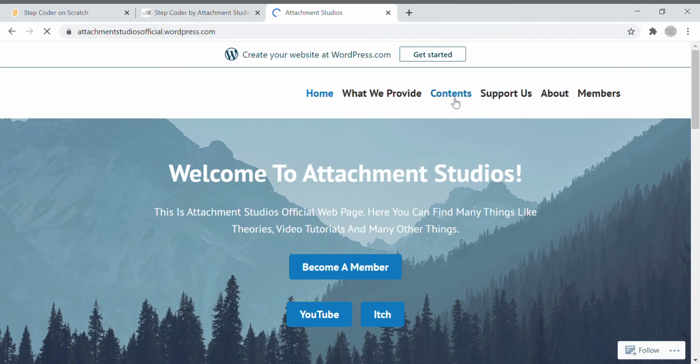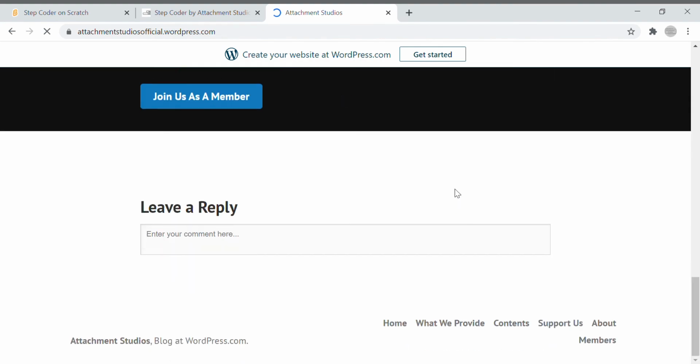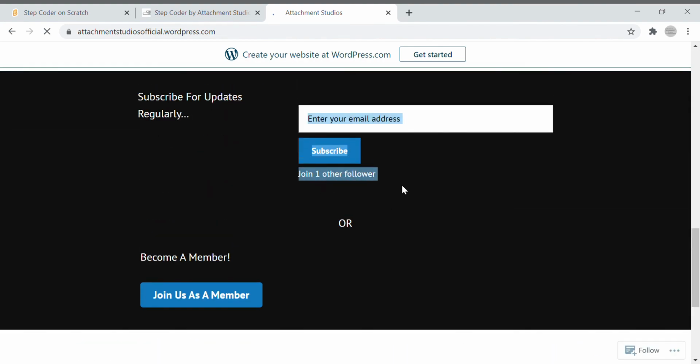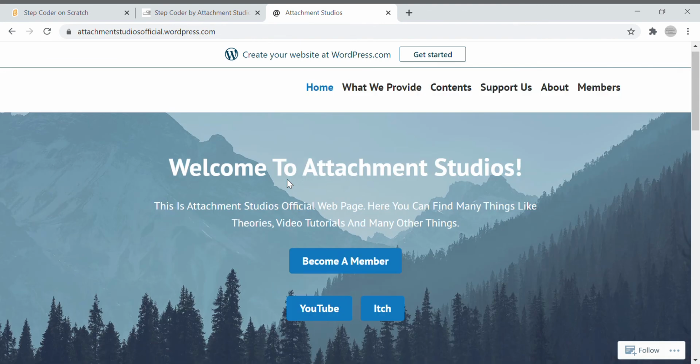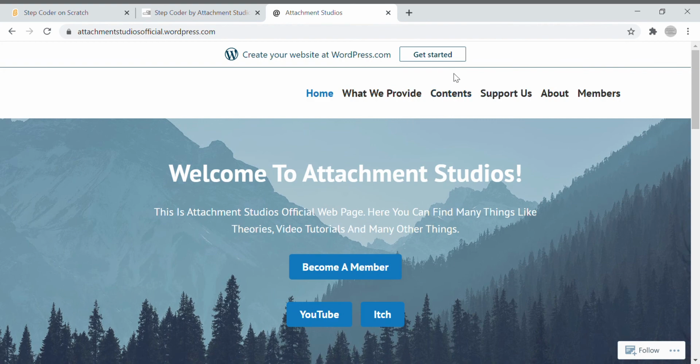Everything. Theories, content, no supporters is there actually. Members as well. About page, what we provide. Contents. These are only the pages. 1, 2, 3, 4. And the main page doesn't carry much, and only one follower. That's not good actually, and that's it.